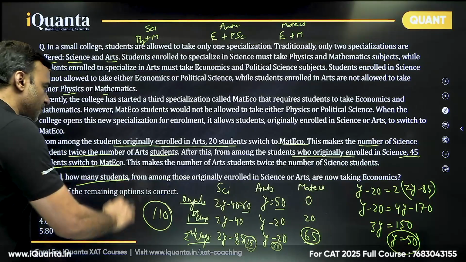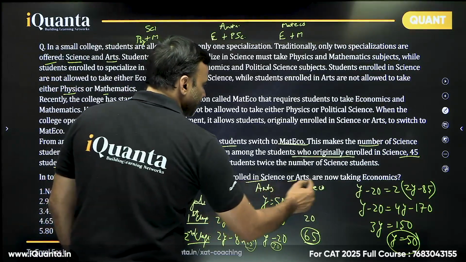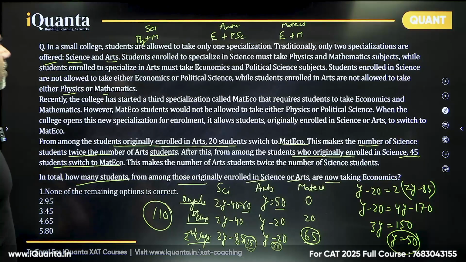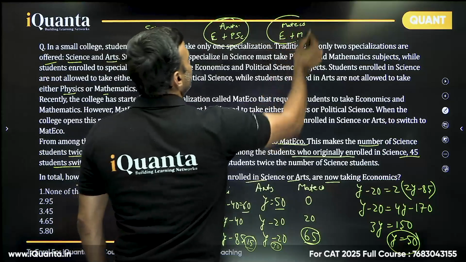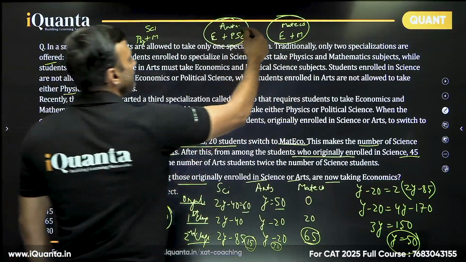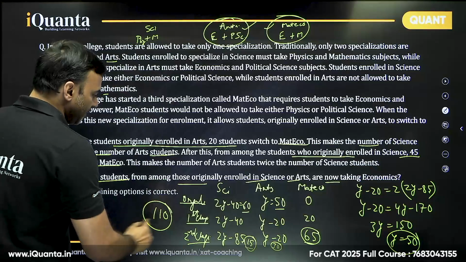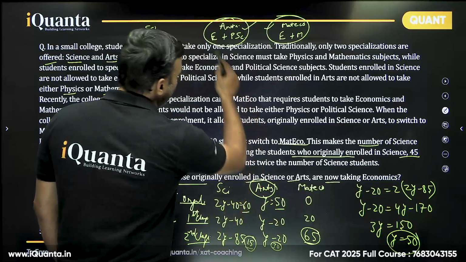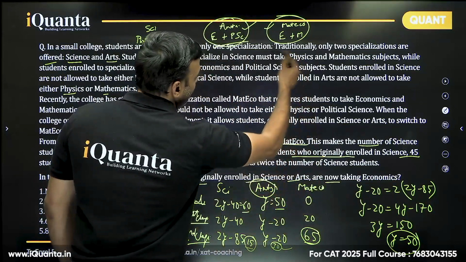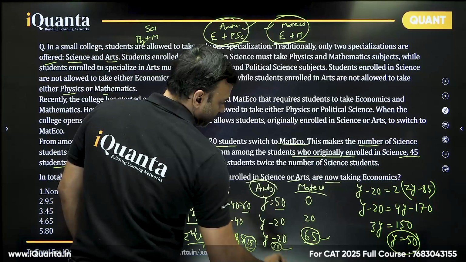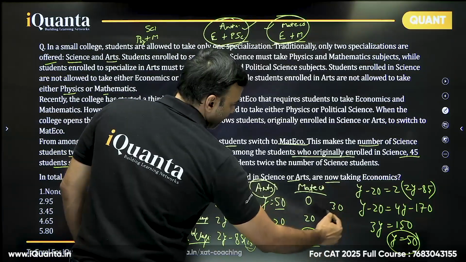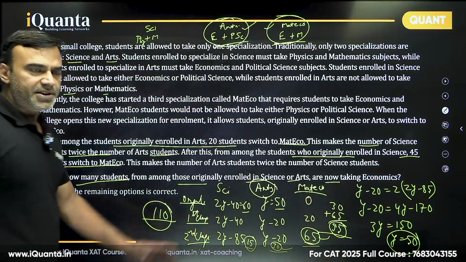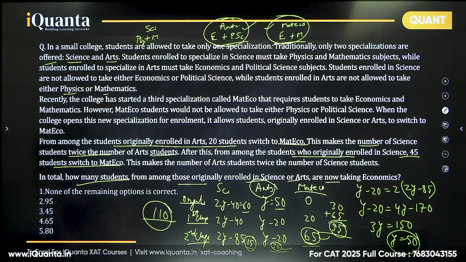In total, how many students from among those originally enrolled in science or arts are now taking economics? Economics is allowed only to arts people and Math Eco, so all these people are taking economics. Originally there were 110 students in all, but in the end, these 30 arts people and the Math Eco people have economics. So 30 plus 65, that is 95 students have economics. Very simple, beautiful question, with a lot of chances of making mistakes. So 95 is the answer.